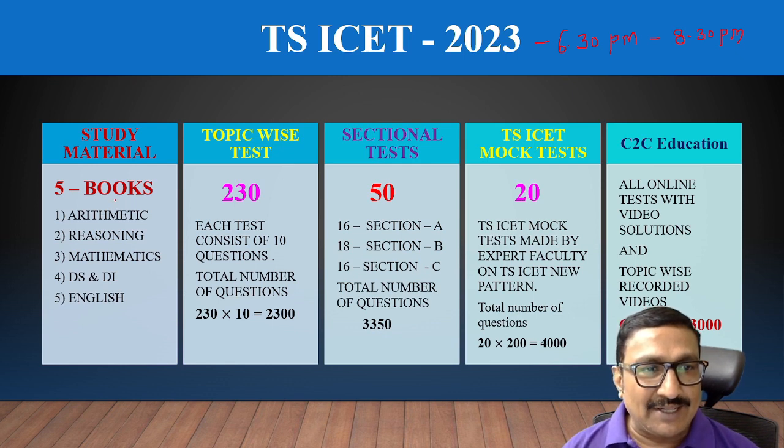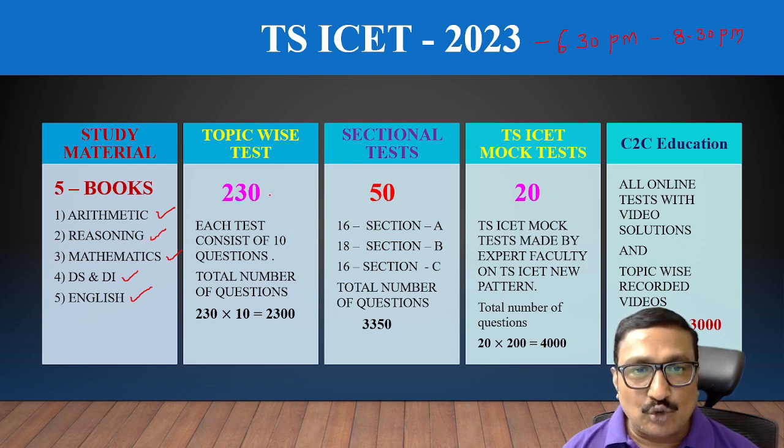One is that we are giving 5 study material books. One is arithmetic, second is reasoning, third is mathematics, fourth is data sufficiency and data interpretation, and fifth is English. These study materials are very useful for improving your subject knowledge as well as practice.